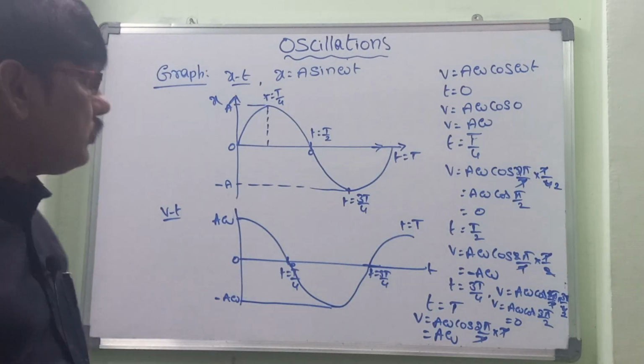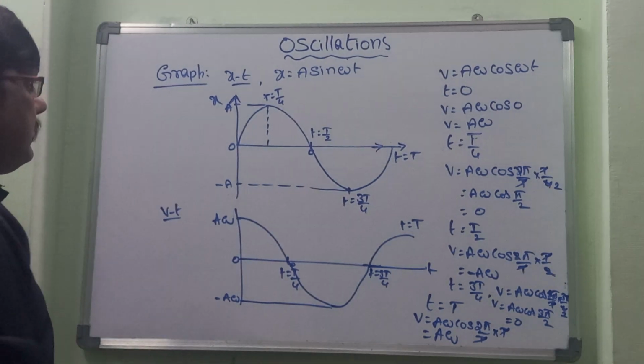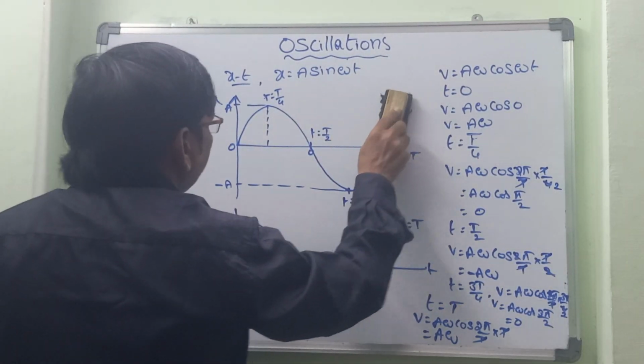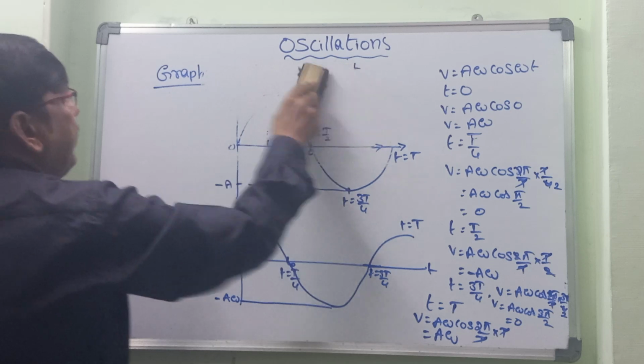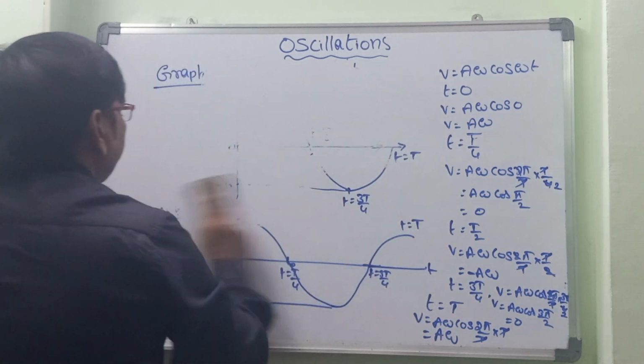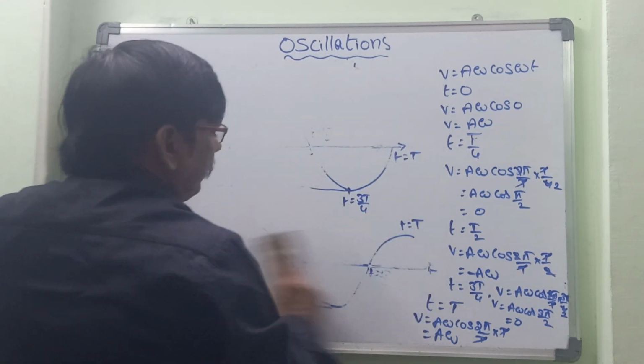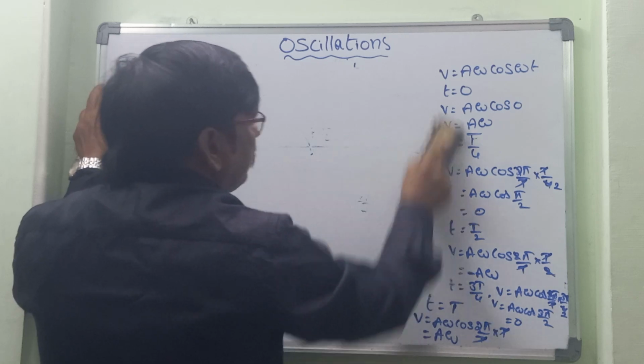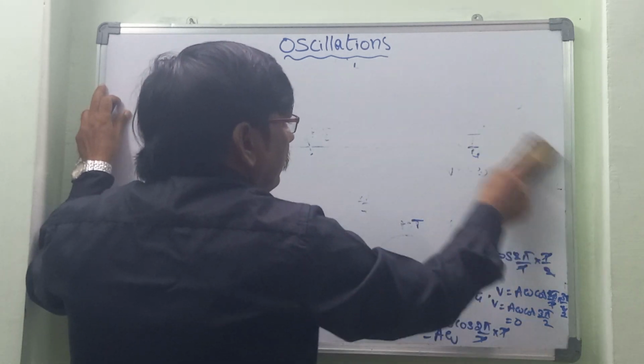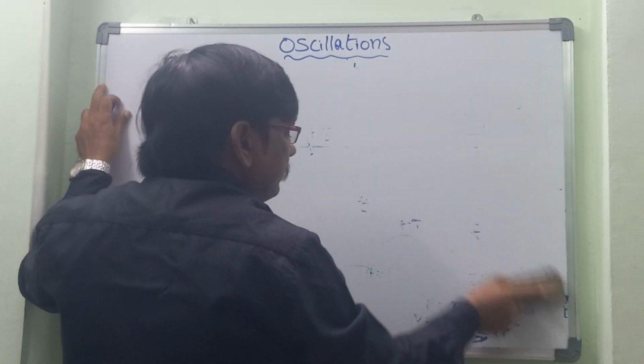Next, now let us go with the third one, that is the acceleration-time graph. For the acceleration-time graph, what formula do we have to take?